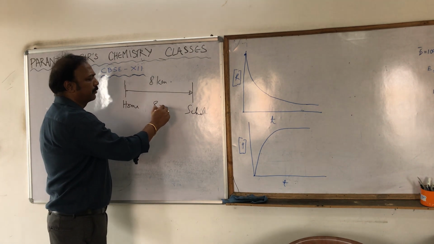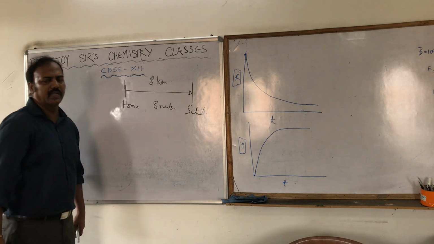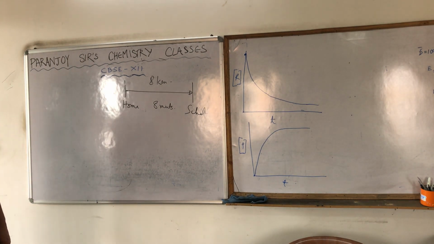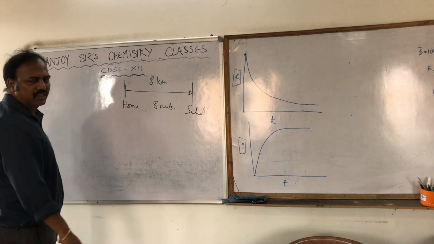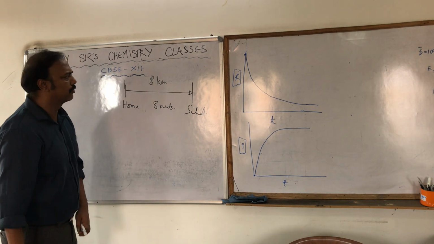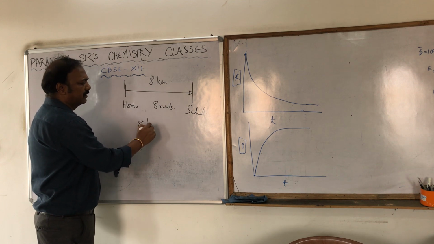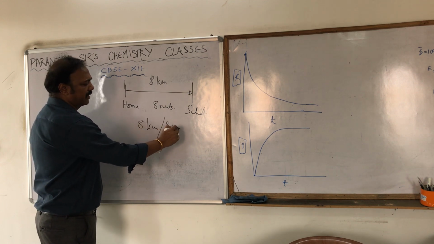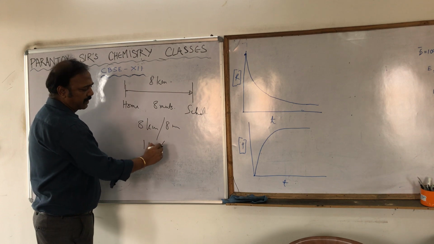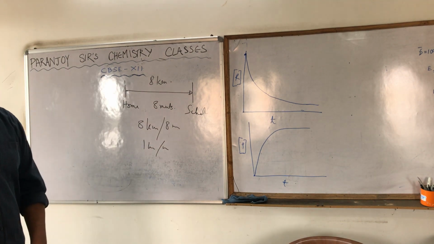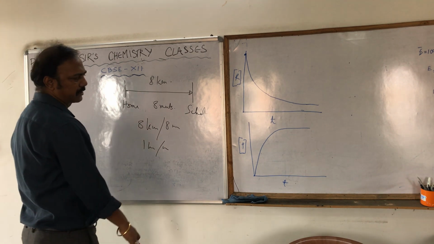Now suppose I take 8 minutes to reach school in the morning. If I ask you what is my speed in going to school, obviously you will say, sir, 8 kilometers per 8 minutes. That means 1 kilometer per minute is my speed. Fine. In 1 minute I am moving 1 kilometer.